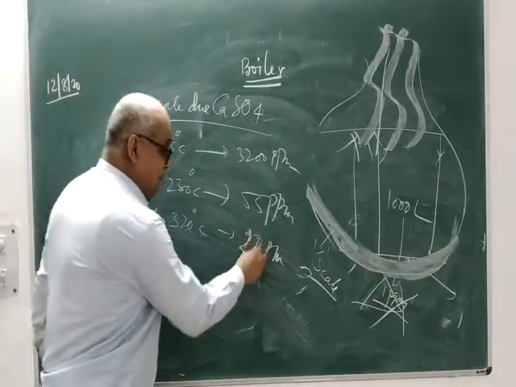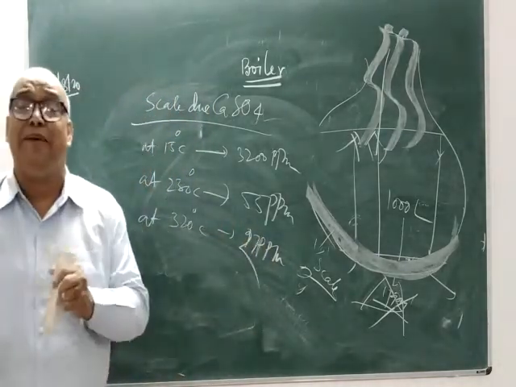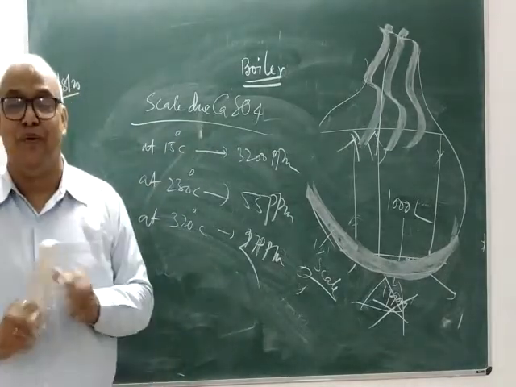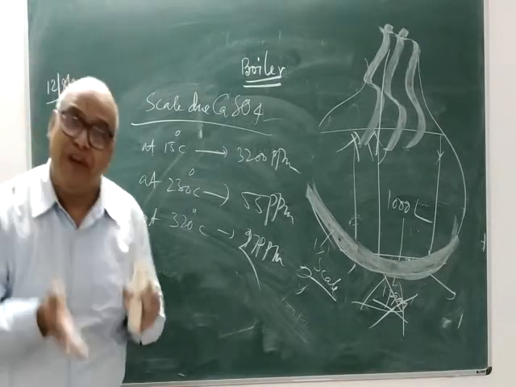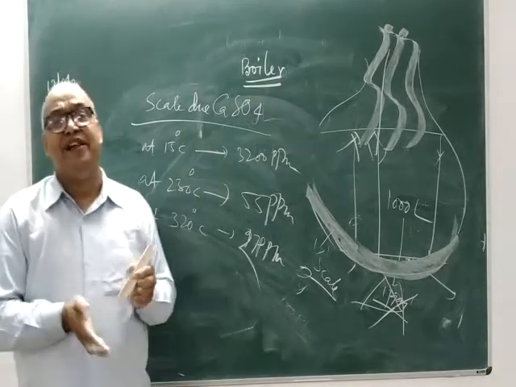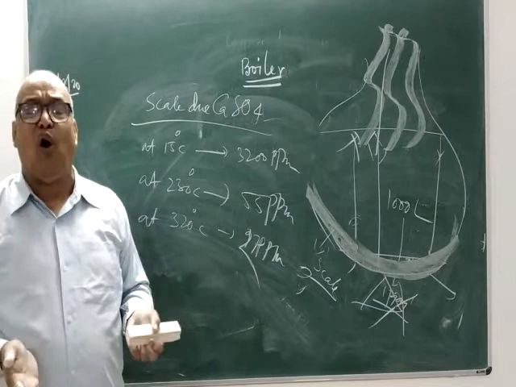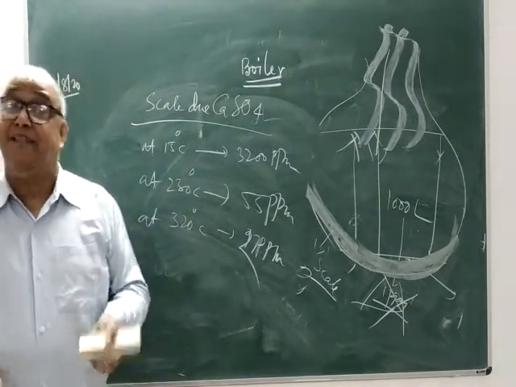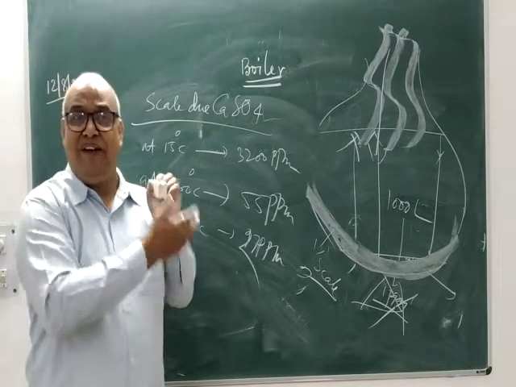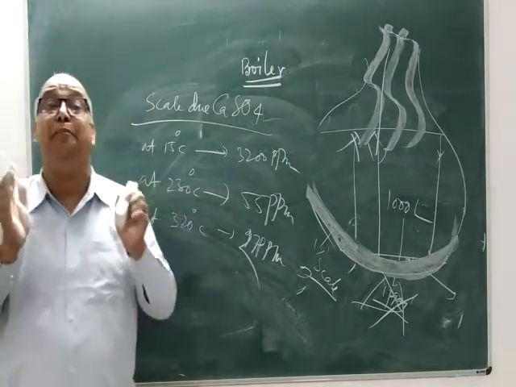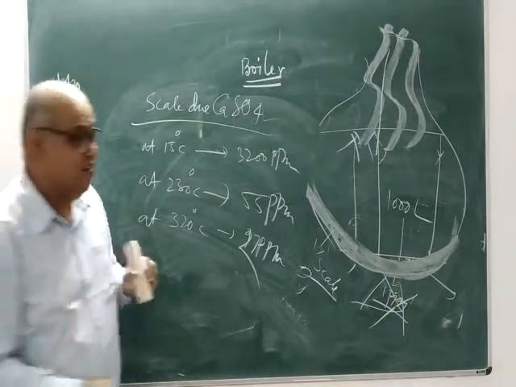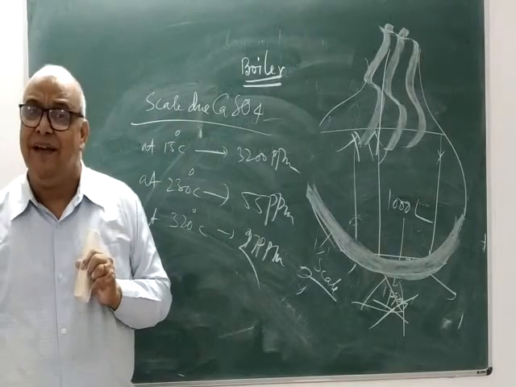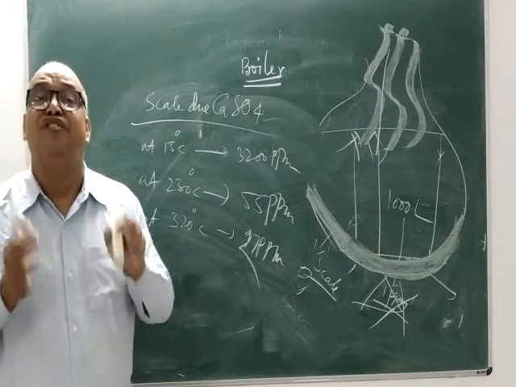Try to understand: with increasing temperature, the solubility of calcium sulfate is getting reduced. And therefore, if the water being used in the boiler contains calcium sulfate, then, as all of us know, in a high pressure boiler the temperature will be very, very high. As a result, calcium sulfate, if initially present in water, will become practically insoluble and will be deposited on the inner wall of the boiler in the form of hard scale.